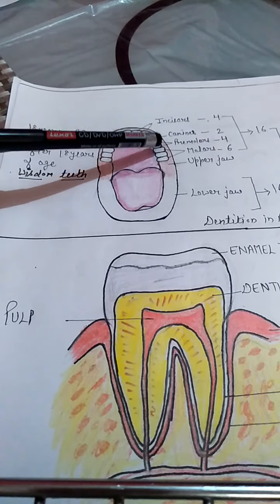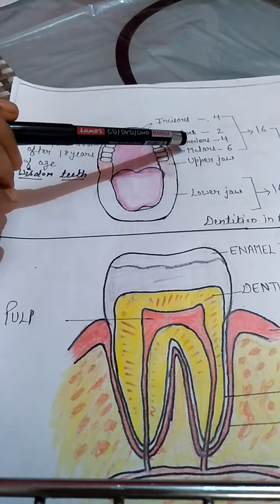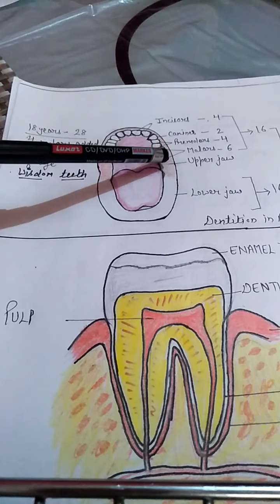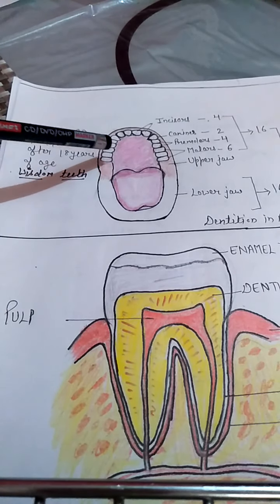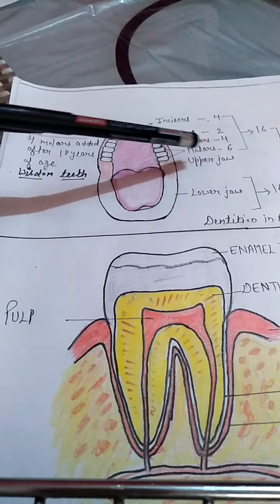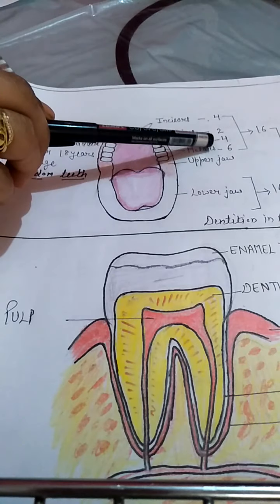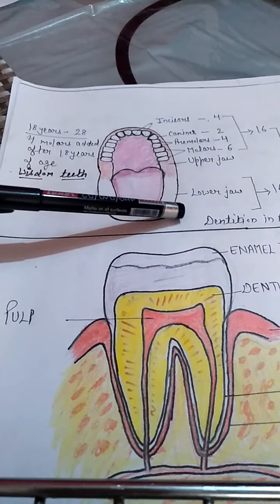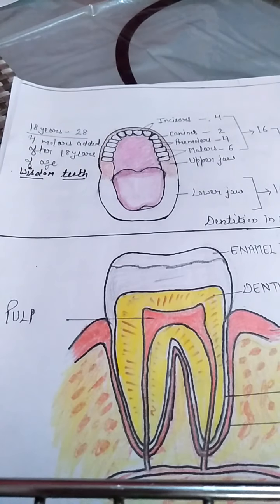Next, two premolars at one side, two premolars at another side, means a total of four premolars are there. They are responsible for chewing of the food, as they have flat surfaces. Again, after that, there are the molars. Three molars at one side, three molars at another side. So a total of 6 molars are there in the upper jaw. If we do the sum of these numbers, then it is 16. Means 16 teeth are present in the upper jaw. Same will be in the lower jaw. So the total number of teeth in an adult human being is 32.